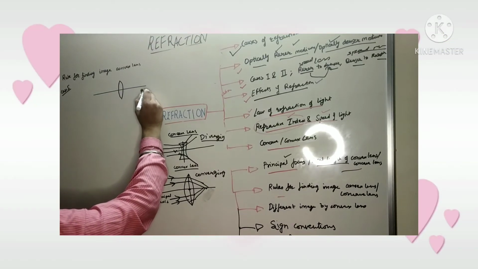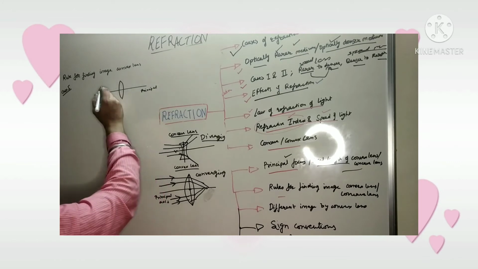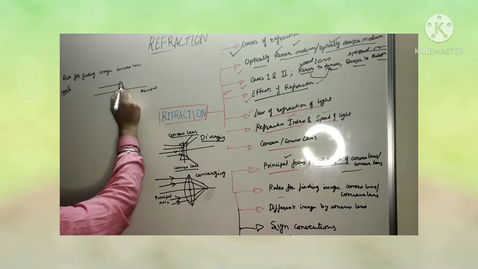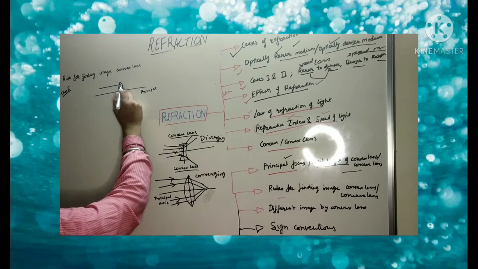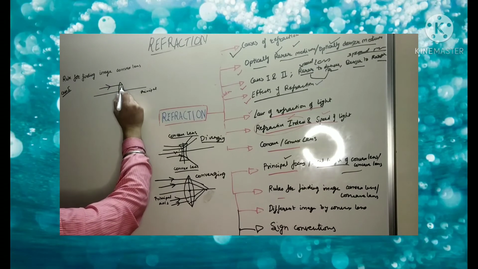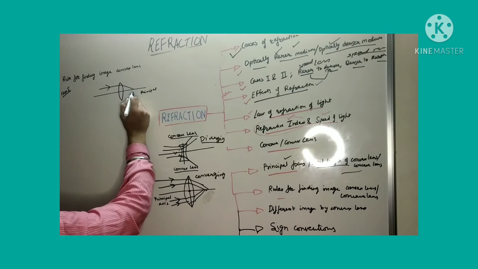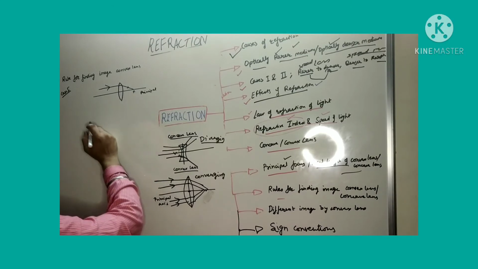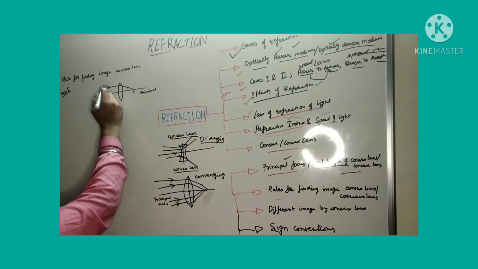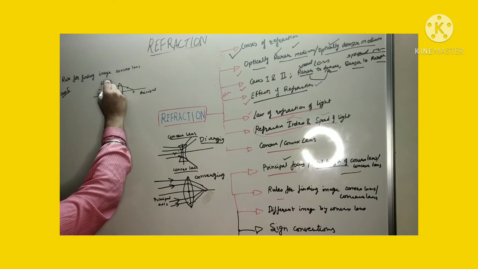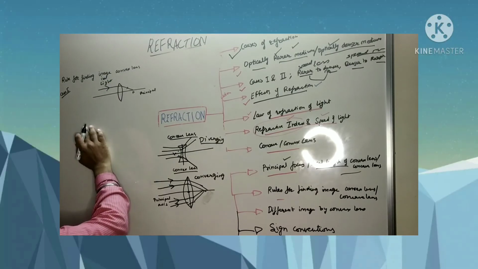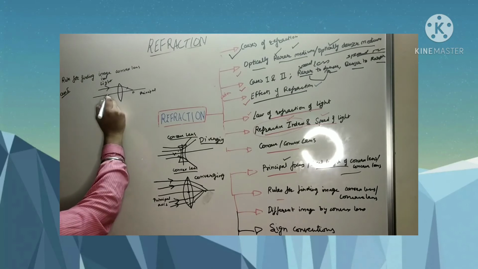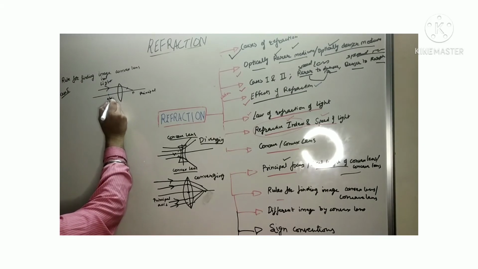This is the principal axis, and the light is traveling parallel to it. यहाँ से light आई है, so it will just fall on the focus. Okay. So this is the incident light ray. So this is the object here.